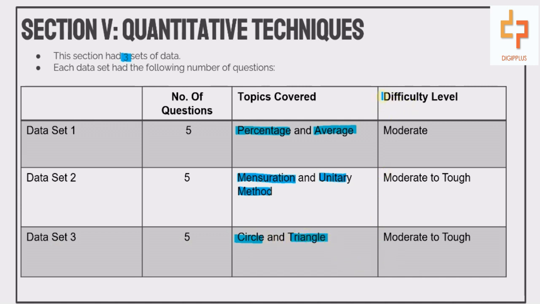The difficulty level of each data set is depicted under this column. For data set 1, the difficulty level was moderate. For data set 2, the difficulty level varied from moderate to tough. For data set 3, the difficulty level varied from moderate to tough. Moving ahead, we'll do the comprehensive survey of each and every data set.